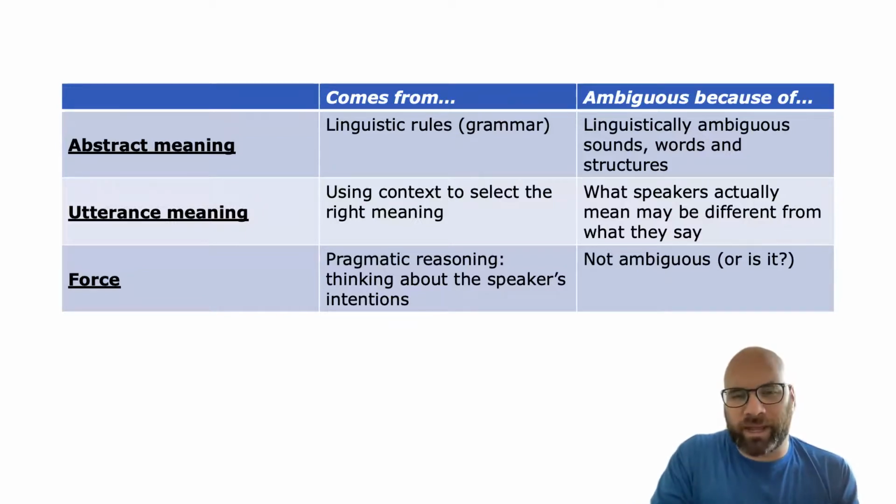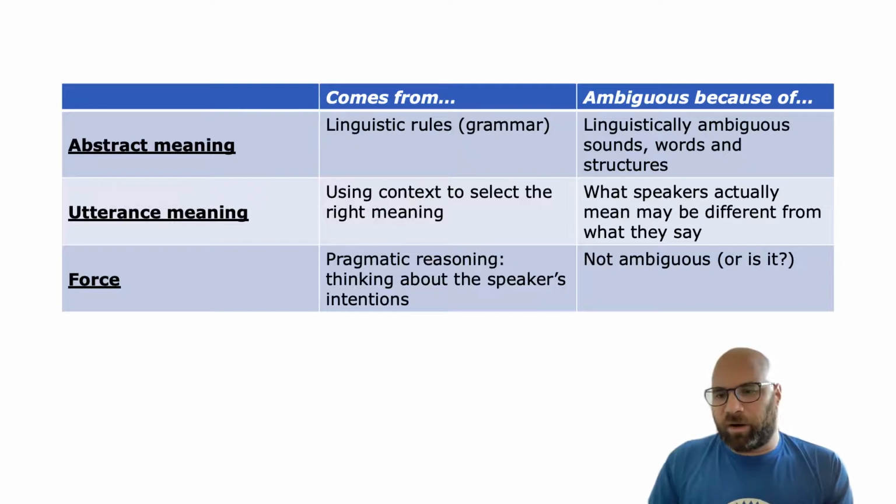So abstract meaning comes from the rules of language, right? Things like syntax, semantics, phonetics, phonology. These are all of those topics that you've studied are what contributes to the abstract meaning, right? So if you hear a person say something, you use your phonetics and phonology to figure out what those sounds are.